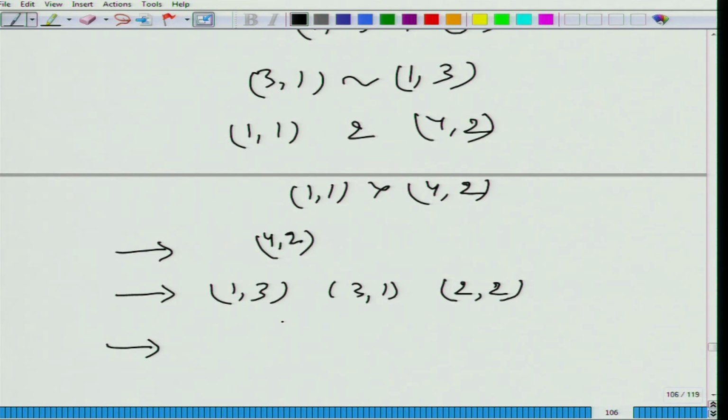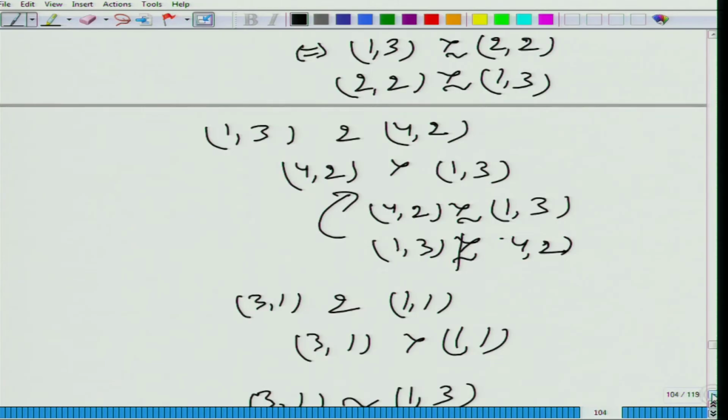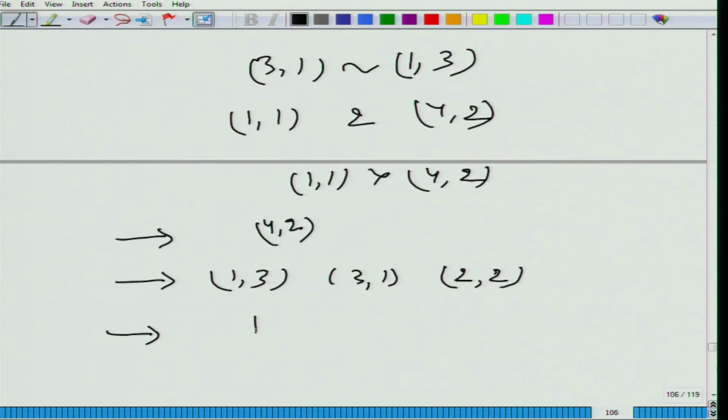Between (1,1) and (3,1), the person prefers (3,1), so we put (1,1) here. But we haven't checked (1,3) against (1,1), or (2,2) against (1,1). Now, when we check (4,2) and (1,1), this person prefers (1,1).